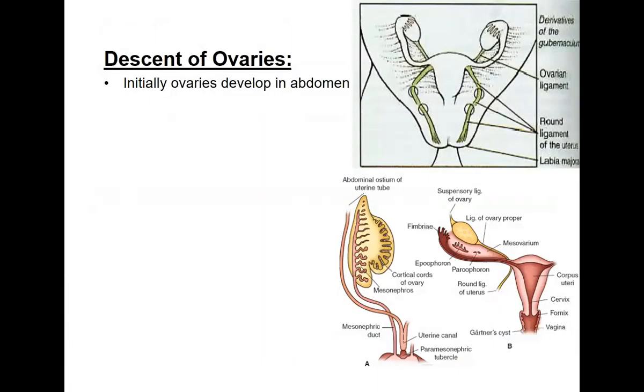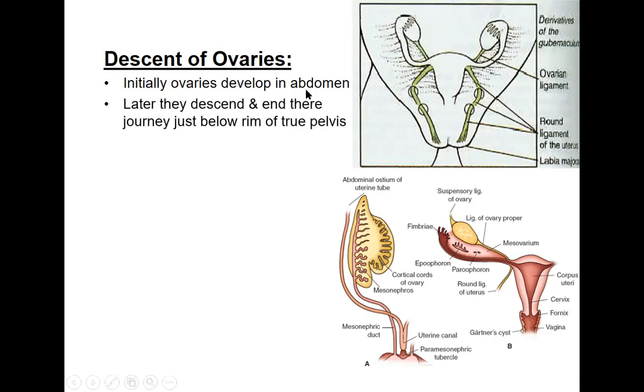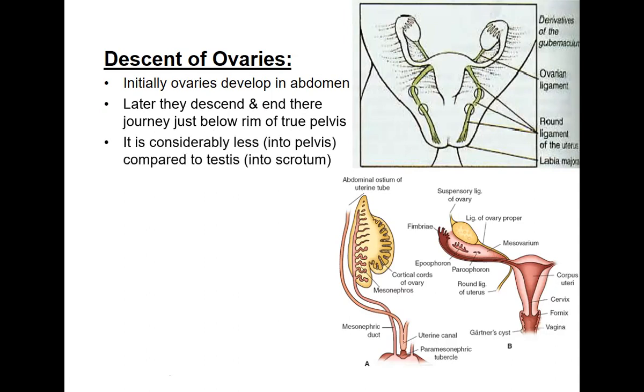Now coming to the descent of the ovaries and testes. So actually these ovaries and testes are formed within the abdomen. Okay, so initially ovaries develop within the abdomen. Later they descend and end their journey just below the rim of the true pelvis. They are actually developing in the abdomen. Later they migrate and come to the true pelvis. Below the abdomen is the pelvis. So they end in the pelvis.